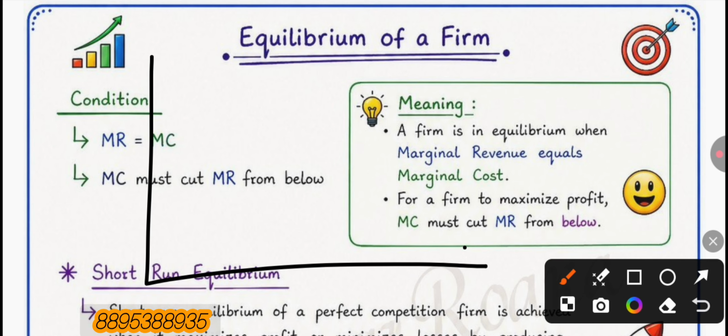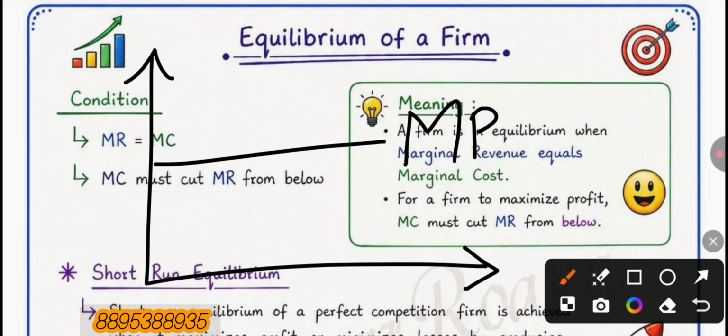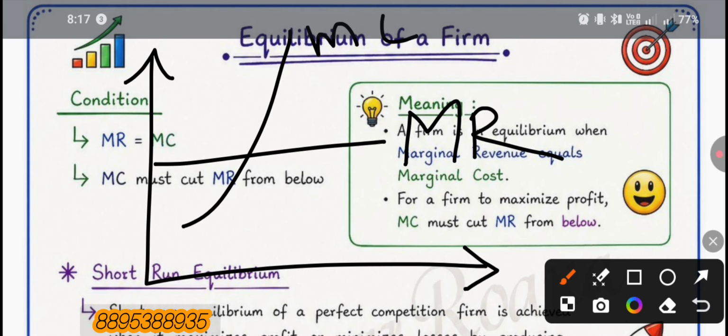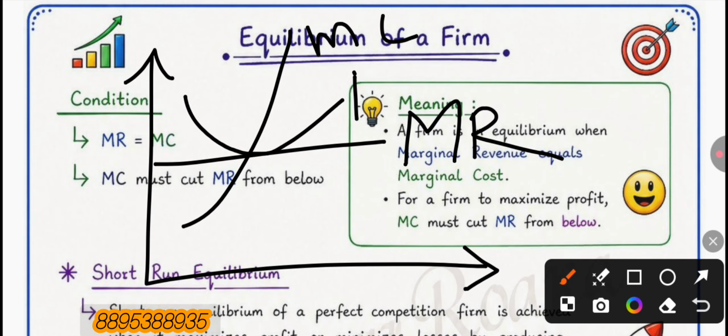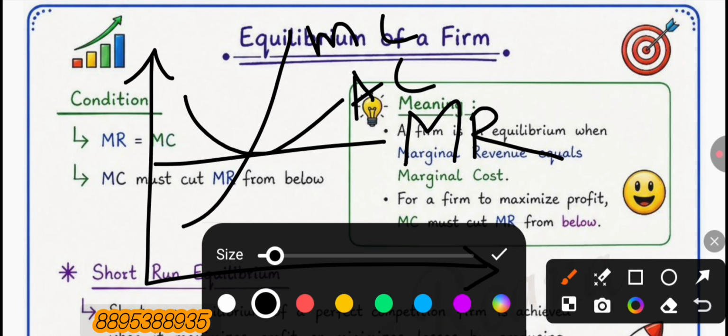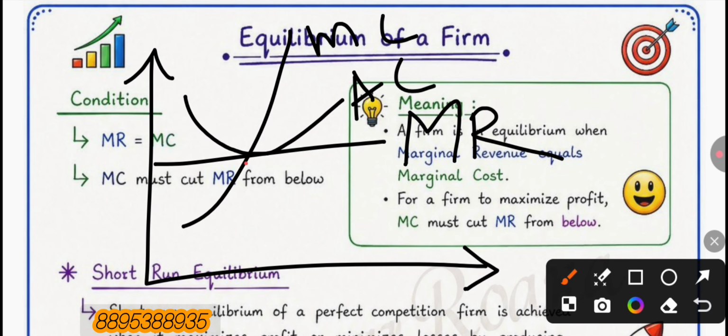Suppose this is a diagram and this is the MR curve and this is MC and this is AC. Okay, you can see that this is the point of equilibrium where MR equal to MC.